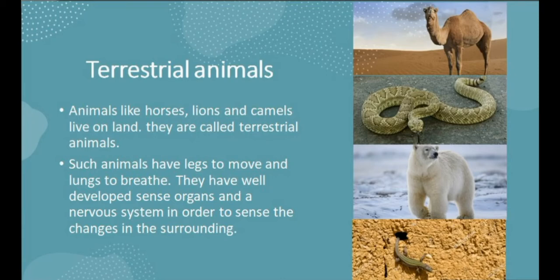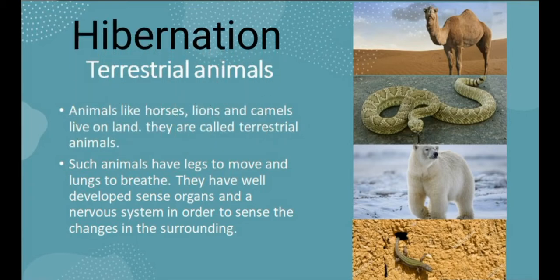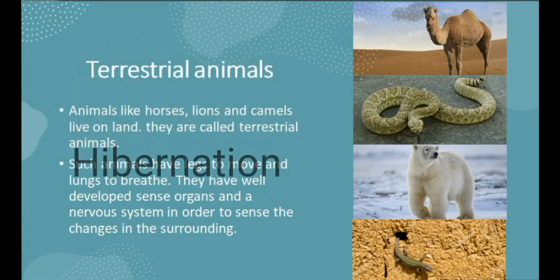Some animals like lizards and frogs sleep for several months to protect themselves from cold, and this process is called hibernation. As you must have seen, the lizards at your home can be seen in the summer season, but in the winter season only a few lizards you can see at your home. So it means they went for the process called hibernation. They go for a long sleep for several months to protect themselves from cold, and this process is called hibernation.